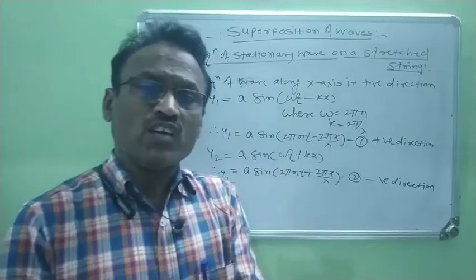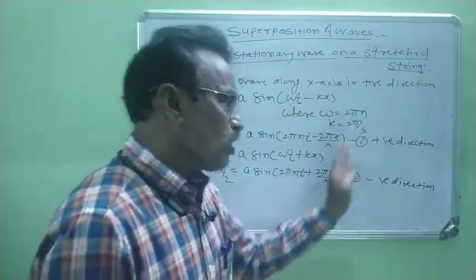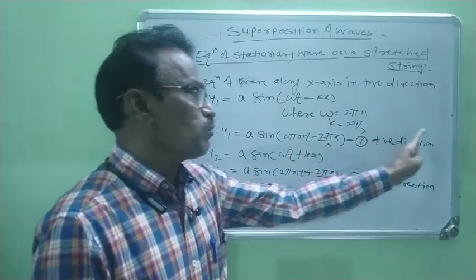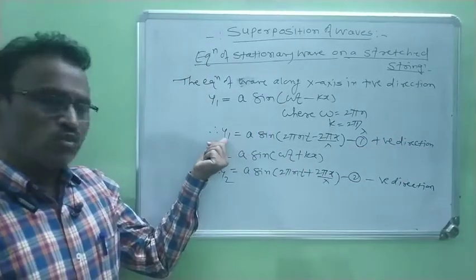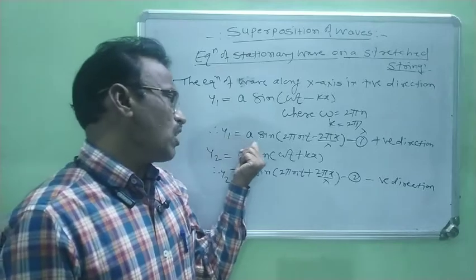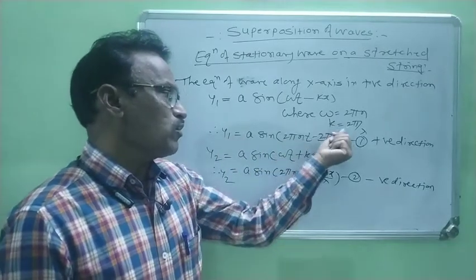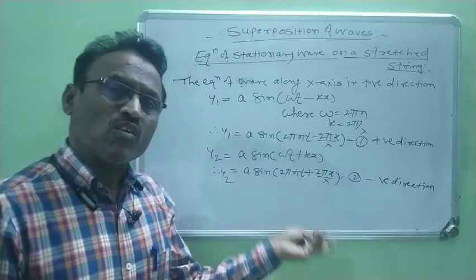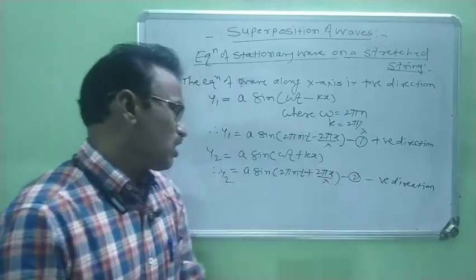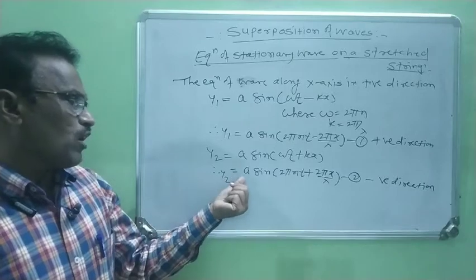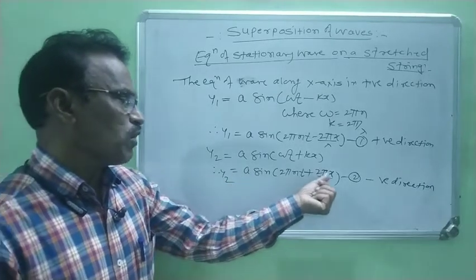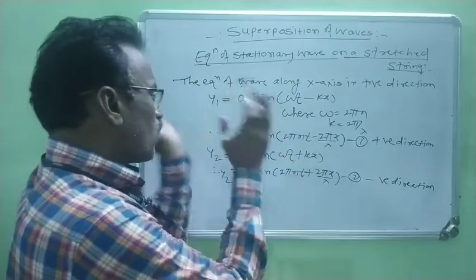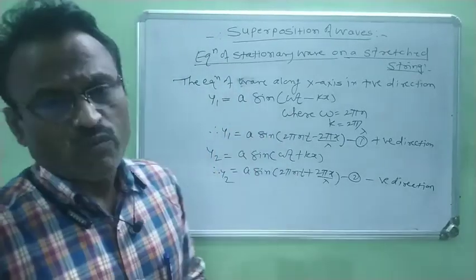In this way, we consider two equations for two different waves. When a wave is traveling along the x-axis towards the positive direction, the equation of that wave is y1, which is equal to a sine 2 pi nt minus 2 pi x by lambda, equation 1. And when another wave is traveling along the same axis but in negative direction, its equation is y2, and y2 is equal to a sine 2 pi nt plus 2 pi x by lambda, equation 2. Now, the two displacements of two different waves are known to you.